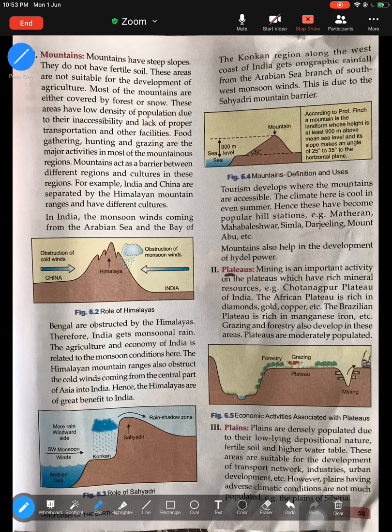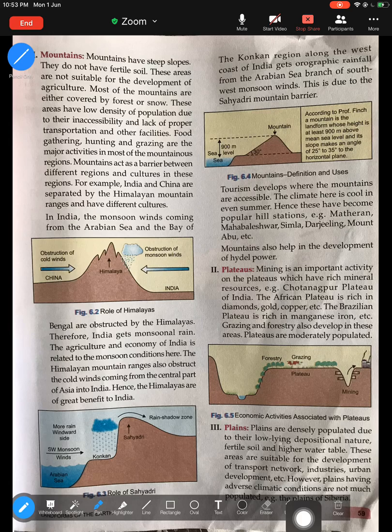Now, how are plateaus important? Plateaus always have rich mineral resources. That's why mining is a very important activity. And that's why, for example, the Chota Nagpur Plateau, the African plateau, which is rich in minerals like gold, diamond. So plateaus are areas which are rich in minerals. So mining becomes an important activity in the region of plateau.